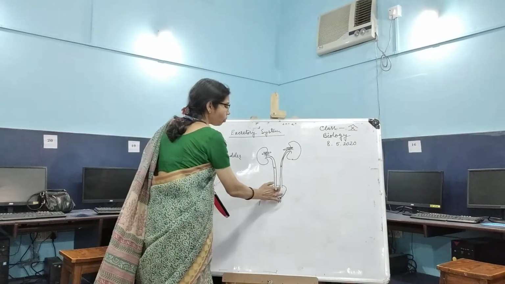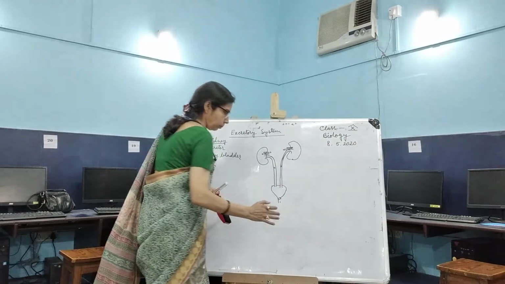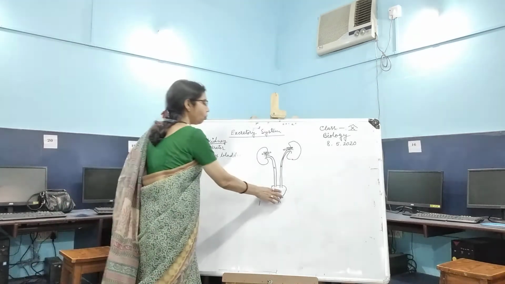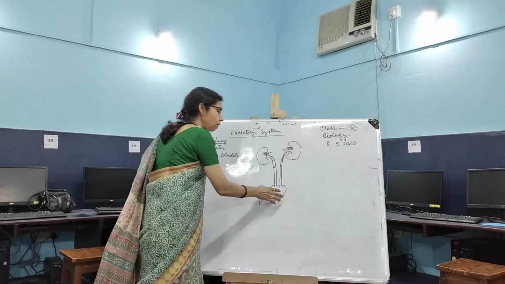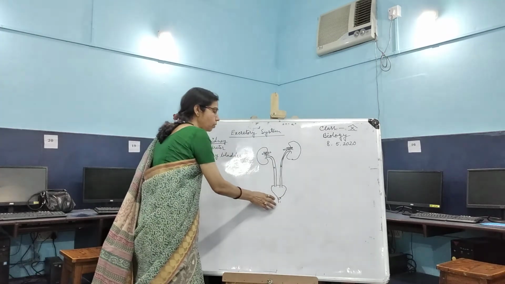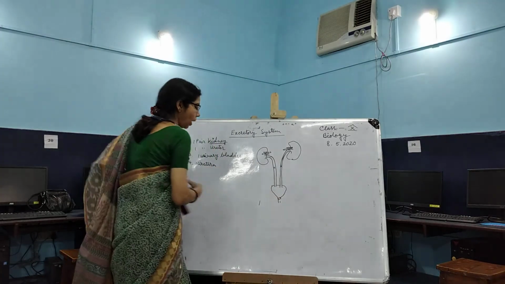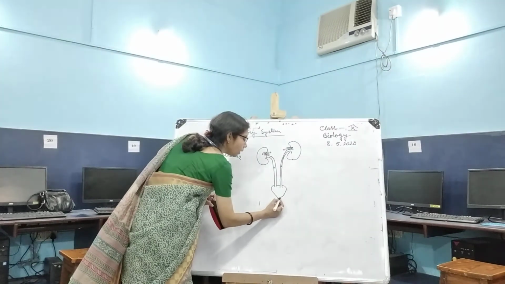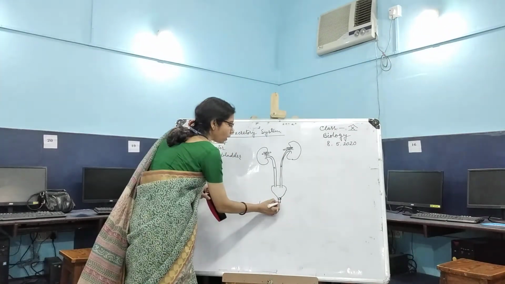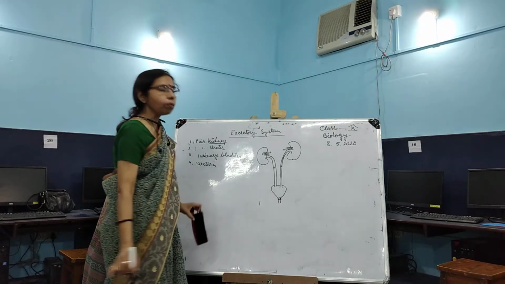After that, when it is filled with urine, the impulse from here goes to the brain. Then the urethral sphincter, which is present at this region outside the bladder, is relaxed and the urine is removed from the body.